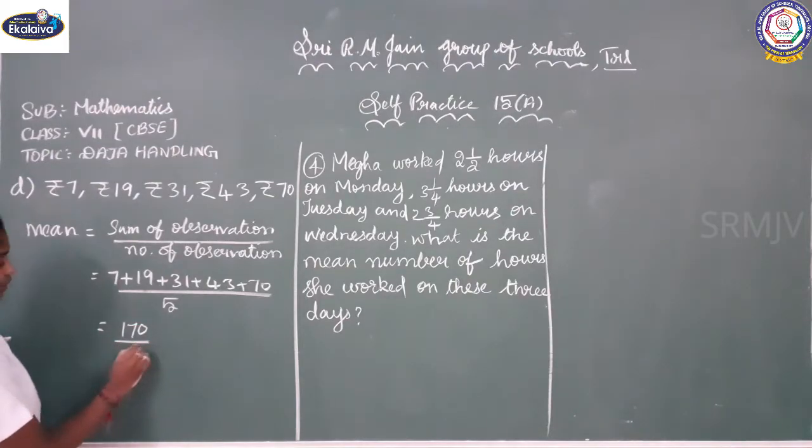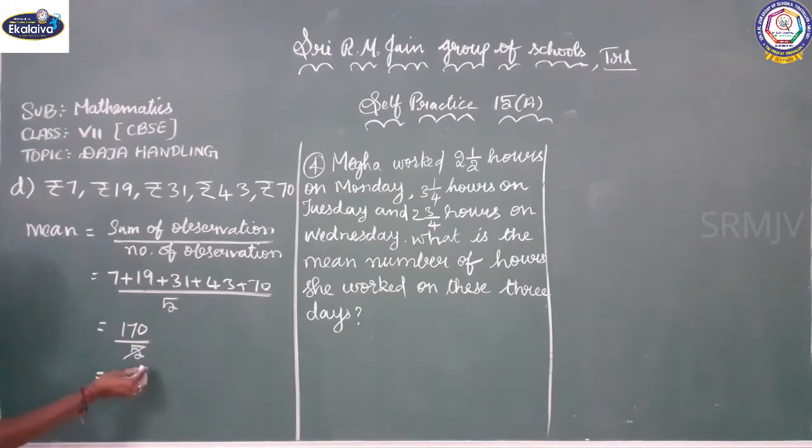So 170 by 5. We are going to cancel using the 5 table. 5 ones are 5, 5 threes are 15, and 5 fours are 20. So we are getting 34. Therefore, the mean is equal to rupees 34.